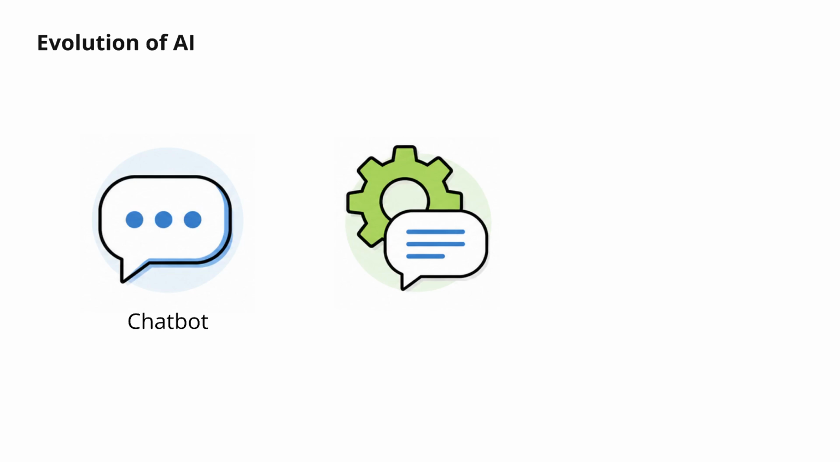Next, we move to AI assistants. Notice the additional gear symbol in the center. That represents task execution. Assistants can summarize information, generate content, or help users complete tasks more efficiently.